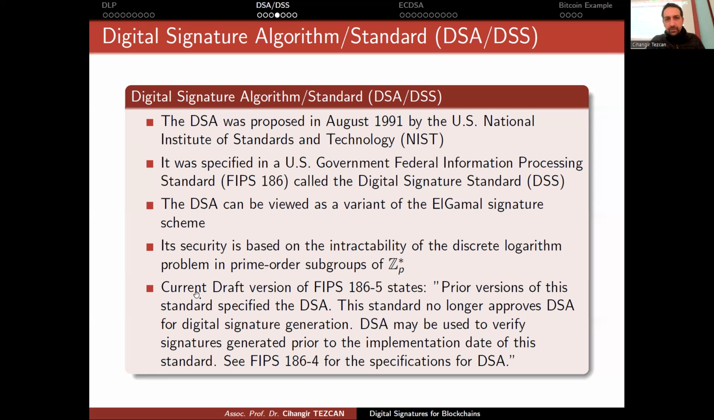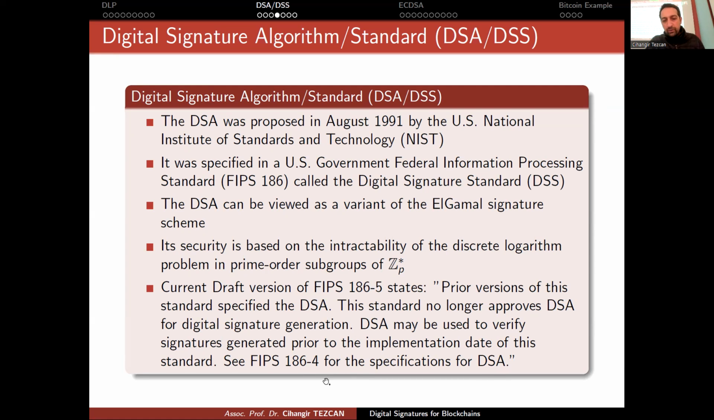But I just recently checked the current draft of FIPS 186-5, and it states that prior versions of this standard specified the DSA. This standard no longer approves DSA for digital signature generation. DSA may be used to verify signatures generated prior to the implementation date of this standard. See FIPS 186-4 for the specifications of the DSA.